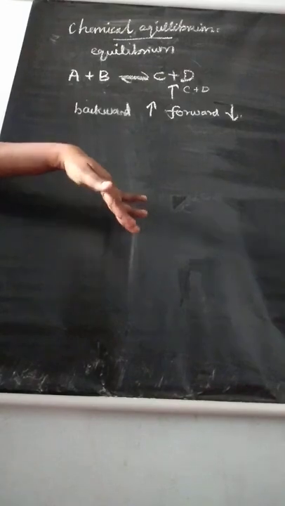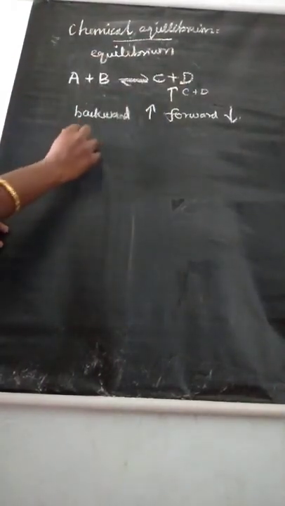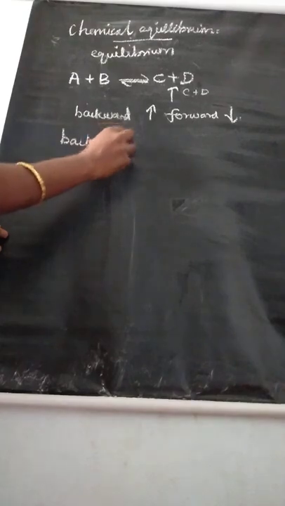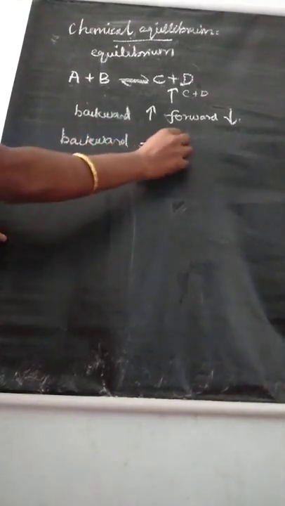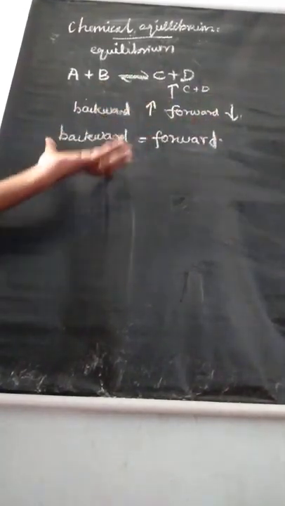Finally, the rates of these two reactions become equal. The rate of backward and forward reactions are equal.